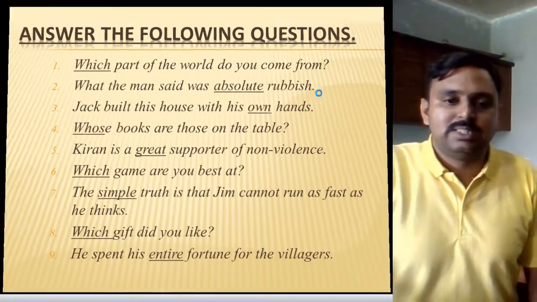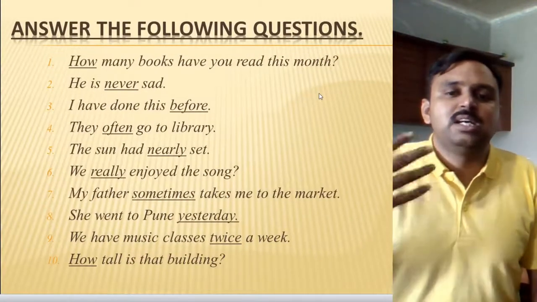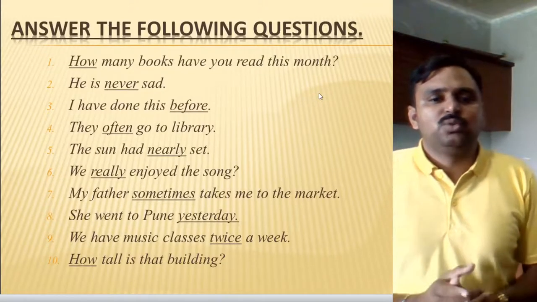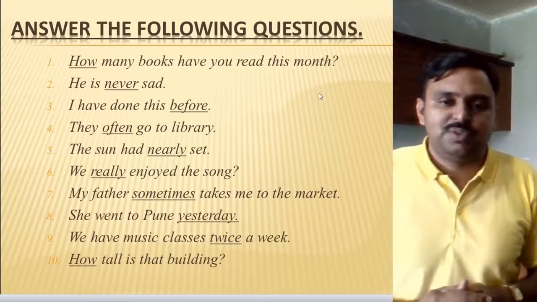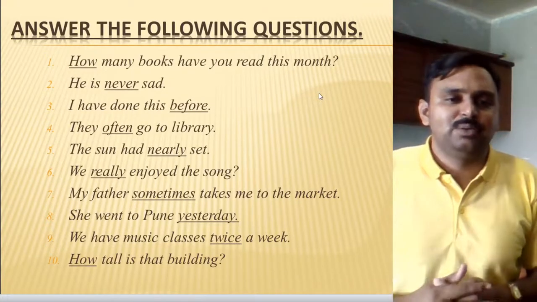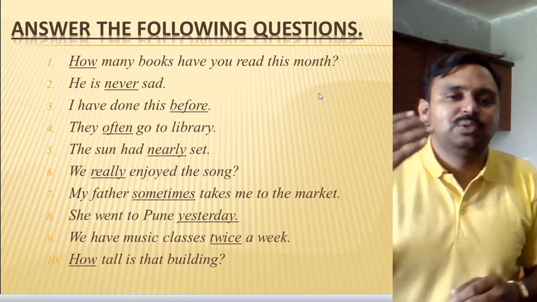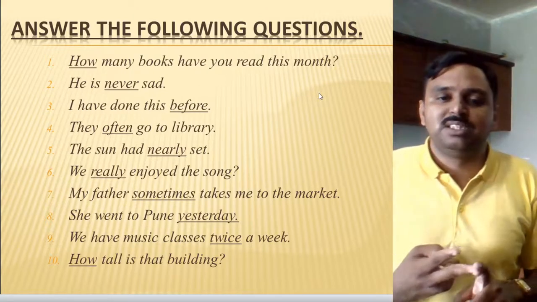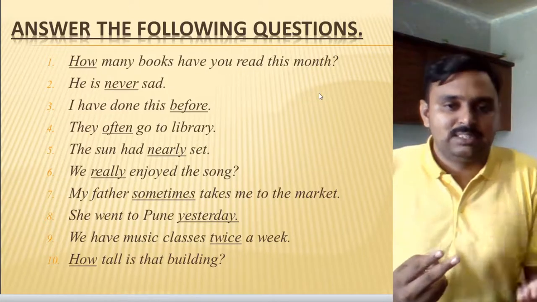Let's go for the second chapter, that is adverb of degree, frequency, negation and interrogation. Let's go for it. Now you know it very well. I have given you the short techniques to identify it. Very first we have adverb of degree. It tells you to what extent the particular action has happened. Second thing is frequency. Frequency tells you how many times the particular action has happened.